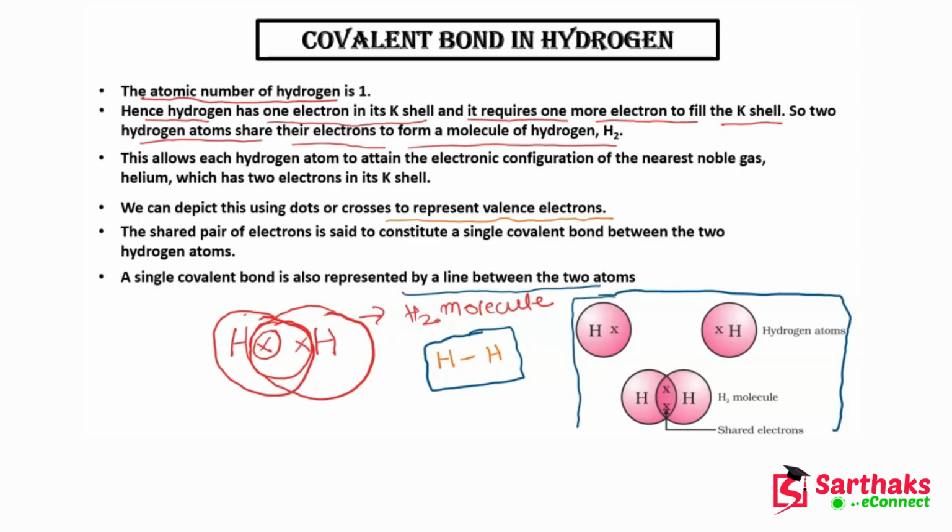This hydrogen atom has one electron, and this hydrogen atom also has one electron, and now they are sharing their electrons. These two electrons are shared between these two hydrogens. So you can see that this H2 molecule is formed, and this is the shared electron. I hope guys this point is clear to you.